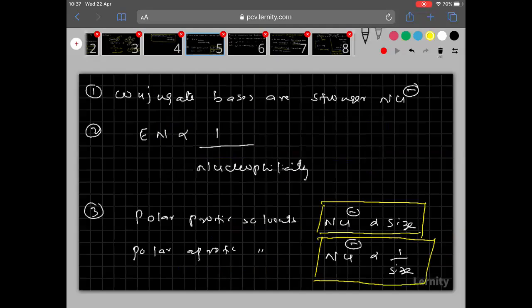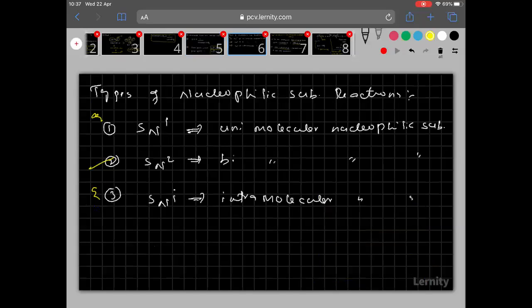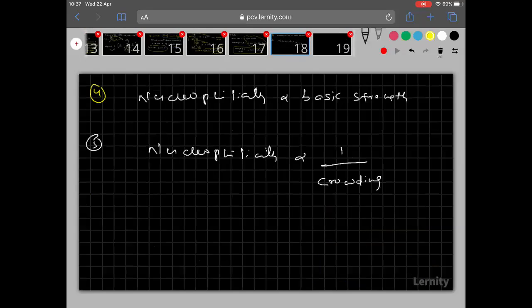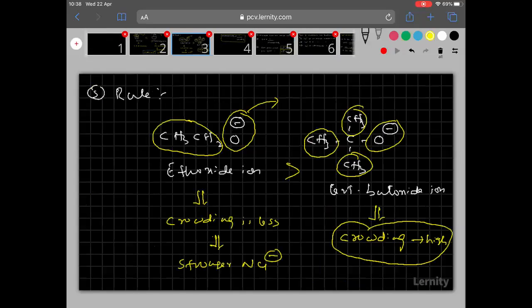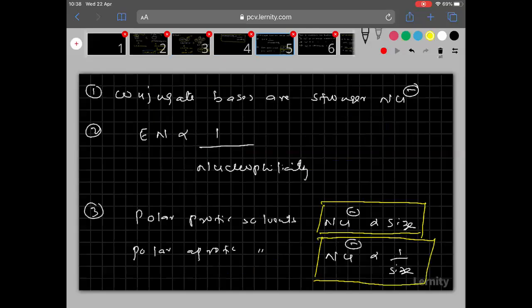Then after, summary of all the rules. Total 5 rules are there. Here I summarized 3, then the remaining 2 here. Clear, everyone? So summary of the rules completed, I think so.